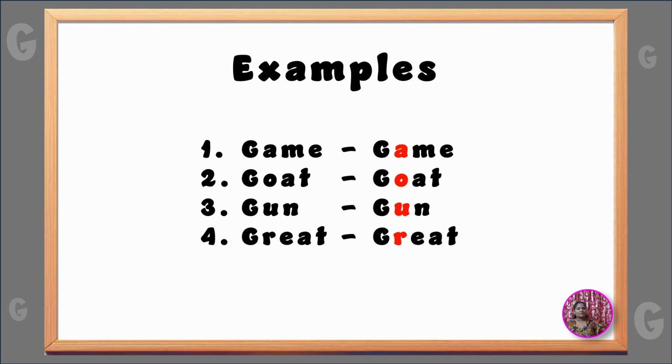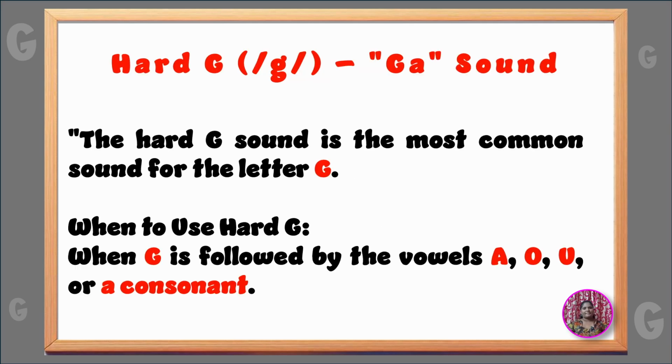I hope you understood the hard sound of G and when to pronounce it. It's simple: vowel letters A, O, U and also consonants. How many consonants do we have? We have 21 consonants. So we can pronounce G.